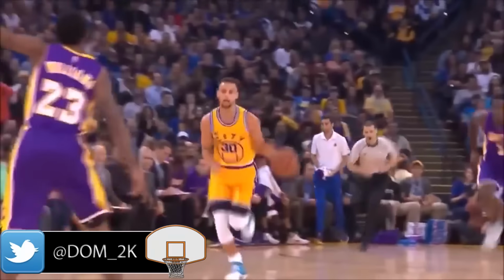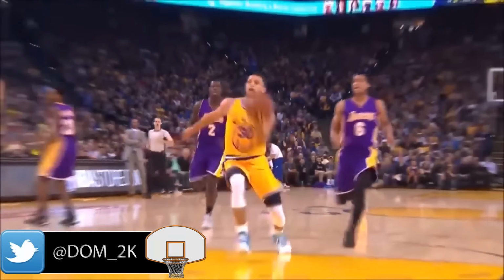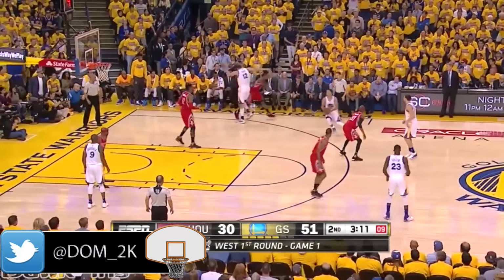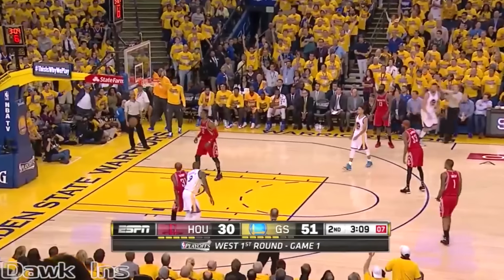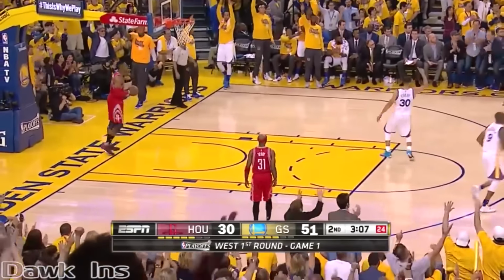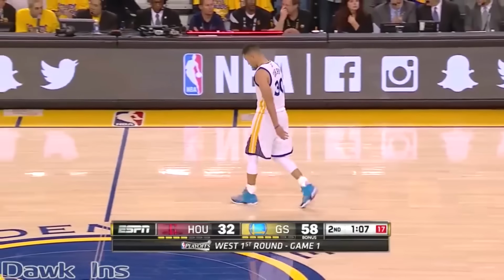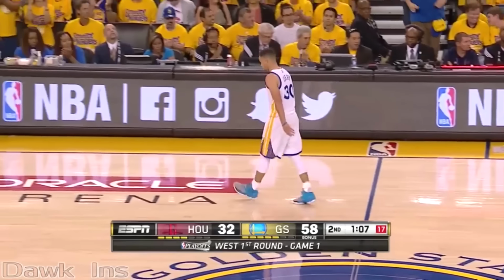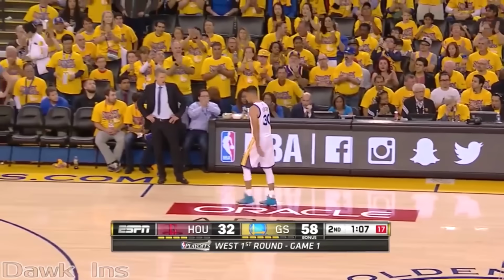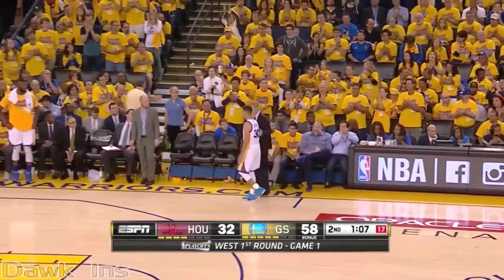Unbelievable, yes, but unfortunately this was not the Curry we were going to get in the playoffs because almost as soon as they started, he was injured. In game 1 against the Rockets, he sprained his ankle or something. I don't know, I didn't see a sprain, and I just kinda always figured the basketball gods didn't think a healthy Curry in the playoffs would have been fair.